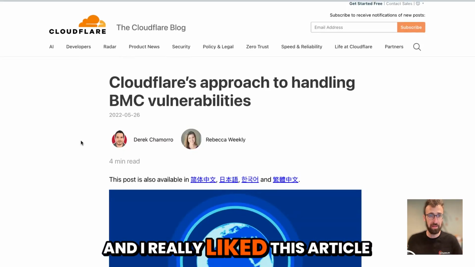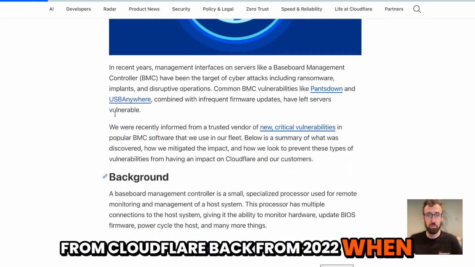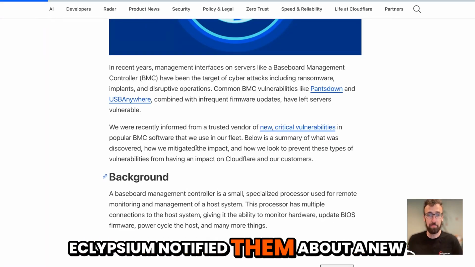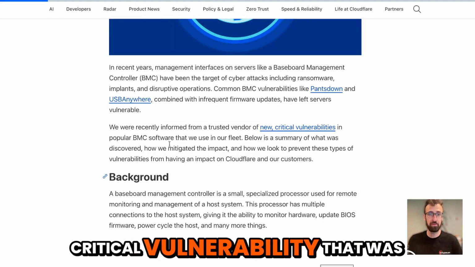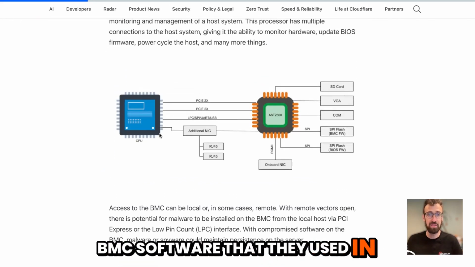I really like this article from Cloudflare from 2022, when Eclypsium notified them about a new critical vulnerability that was affecting popular BMC software that they used in their fleet.